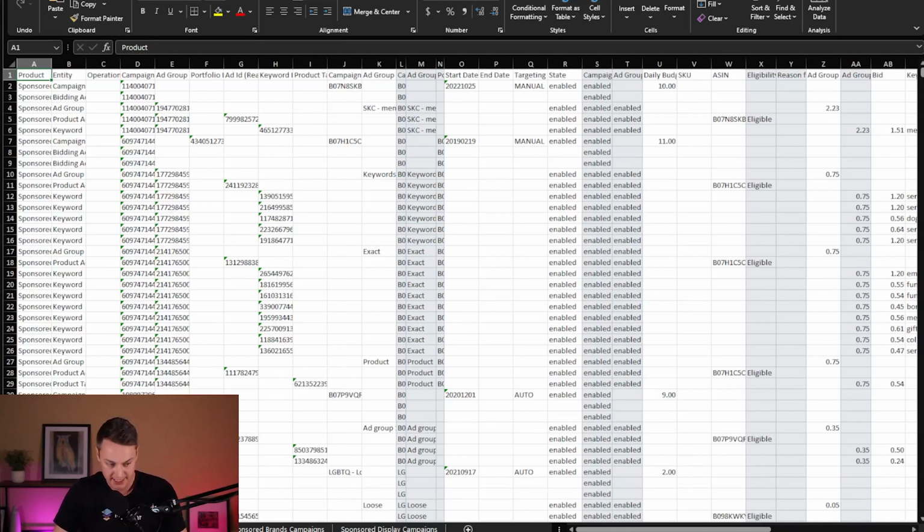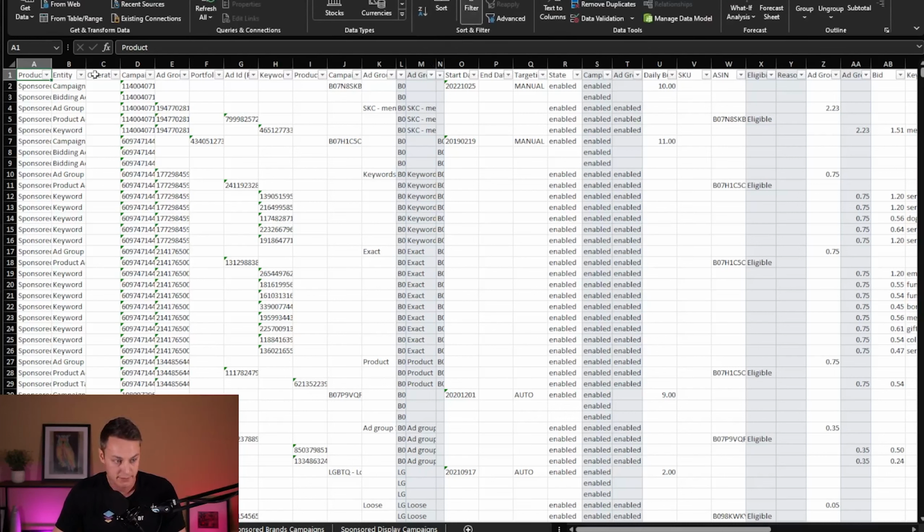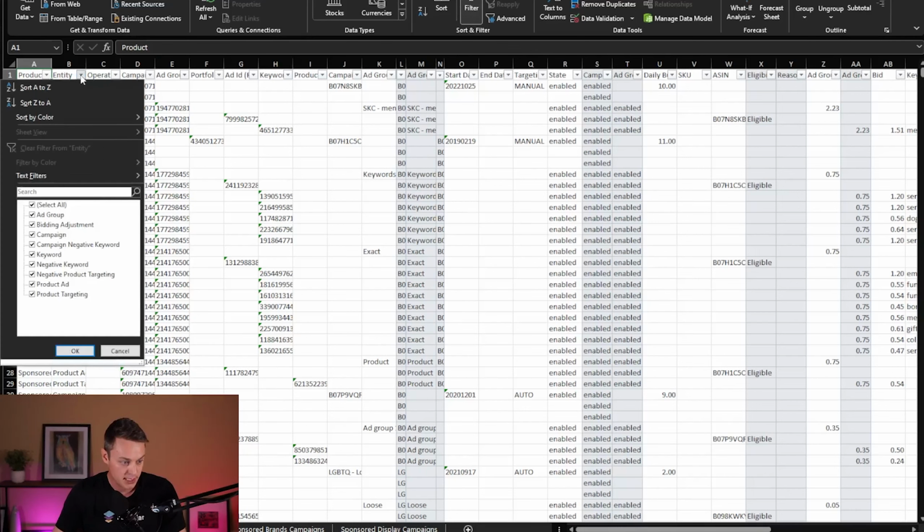But we'll start by navigating to the sponsored products campaigns tab at the very bottom, and then we're going to add a data filter by clicking data and then filter, and this will add filters to all of our columns we can use. And we're going to start by the entity column and just unselect all of these, and we're only going to include the bidding adjustment.